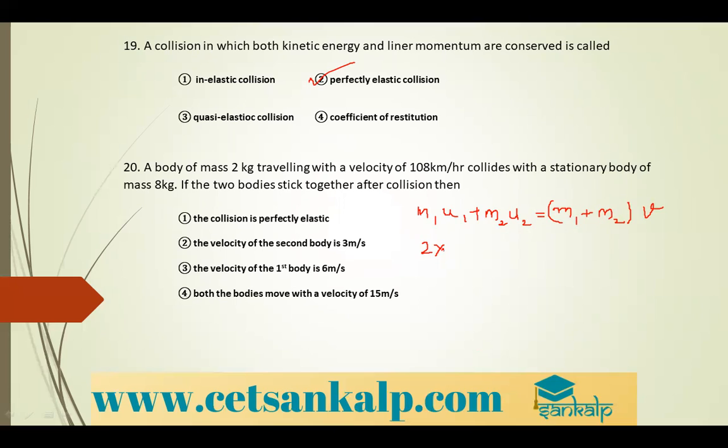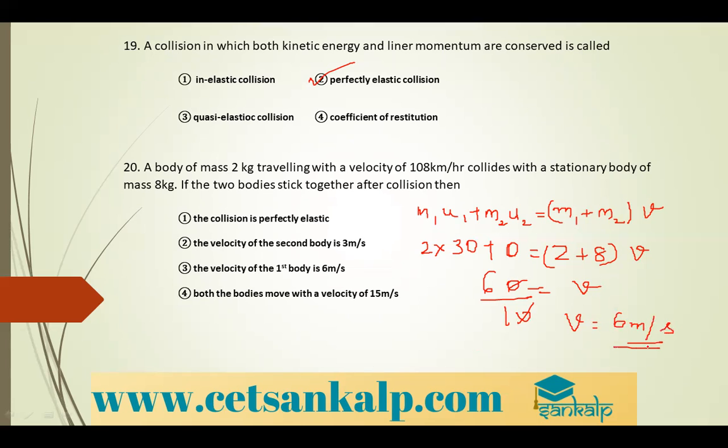You have to convert that. 108 into 5 by 18 is 30, plus the object is at rest, is equal to 2 plus 8 into V. So 60 divided by 10. So V is equal to 6 meter per second. So option 3. Okay.